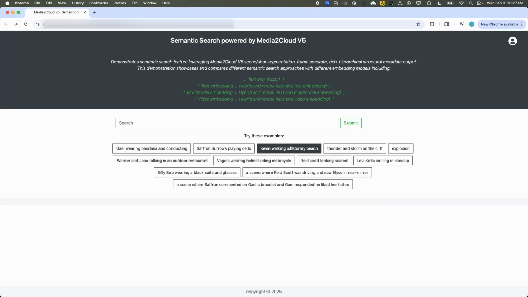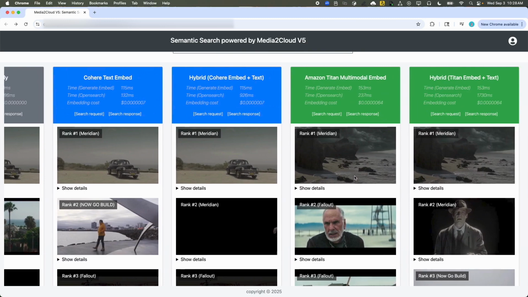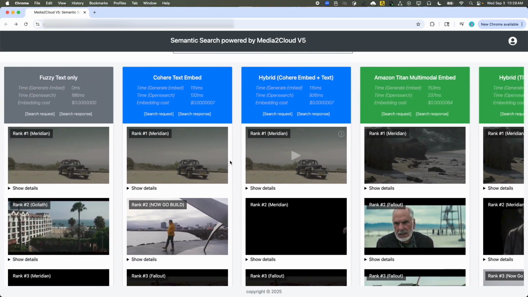For example, let's search for Kevin walking on a stormy beach and see what the search results are. Kevin is one of the main characters of the film Meridian. So we can already see that there's some different results depending on the model that we're using for search. So let's start with fuzzy search.